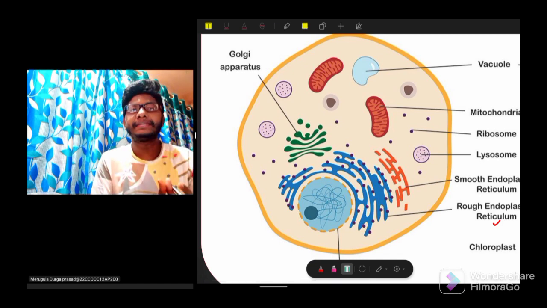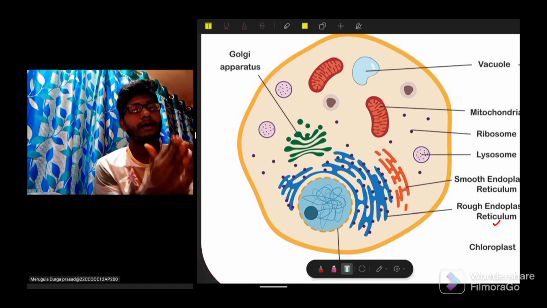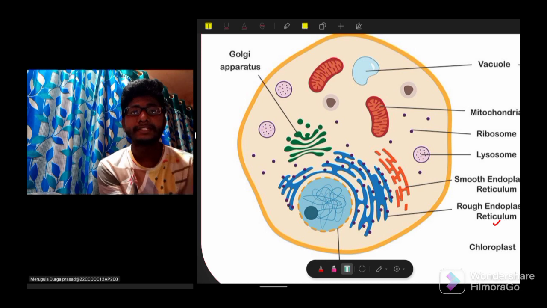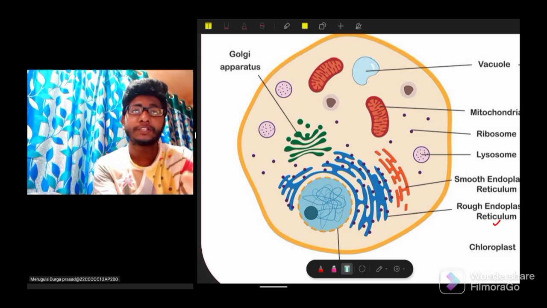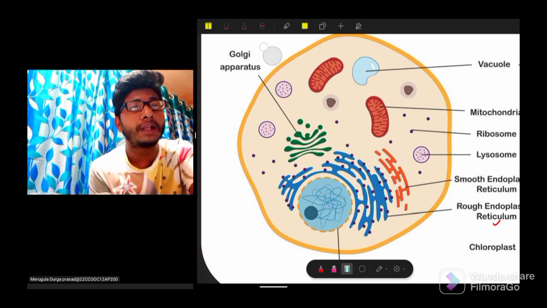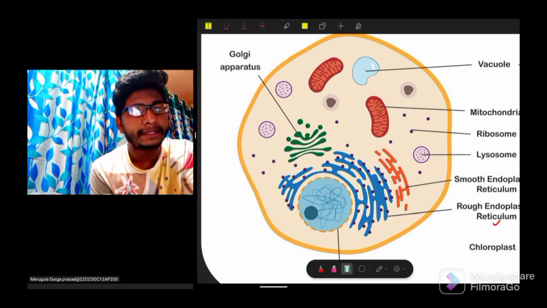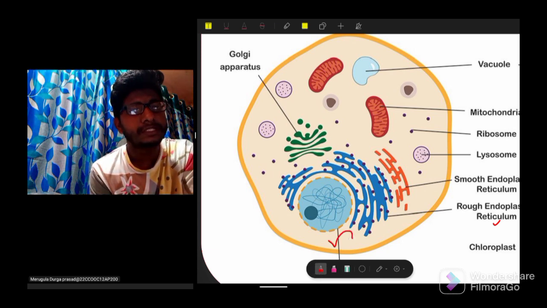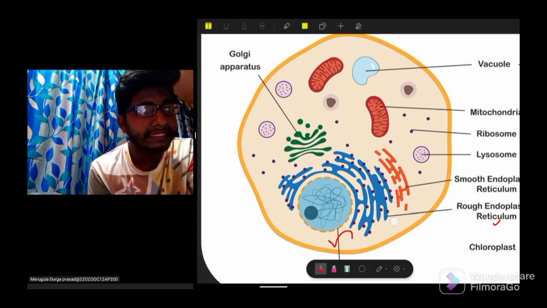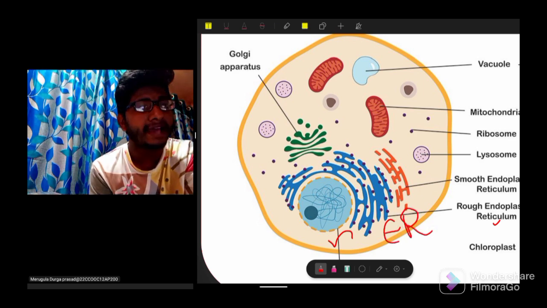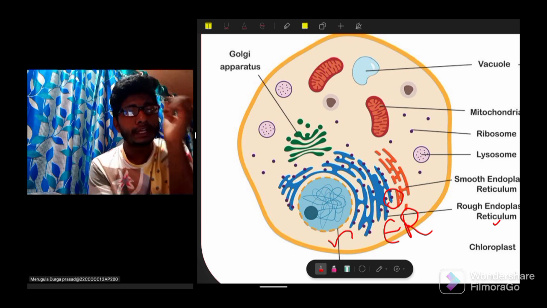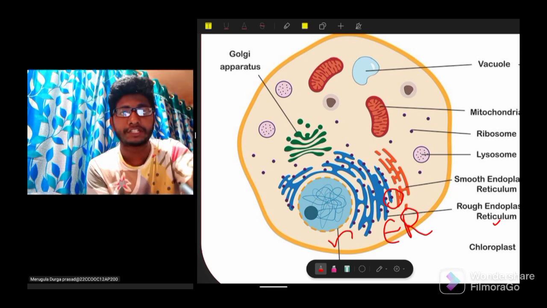This is the animal cell. What are the cell organelles which are present in this picture? One is called Golgi apparatus, this structure is called nucleus, and this structure is called ER, and on the surface of the ER we observe small spherical shaped structures.